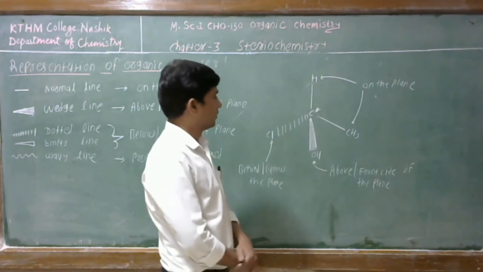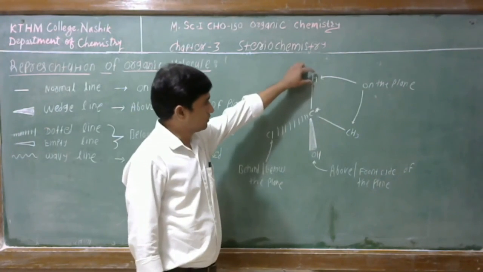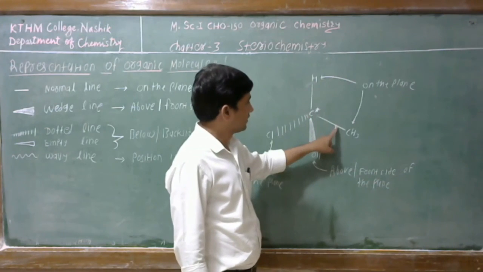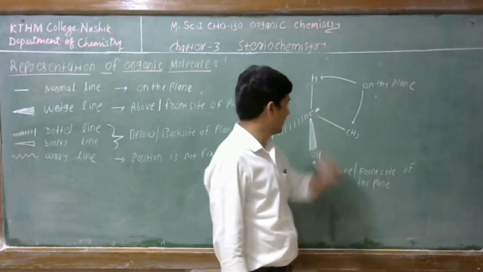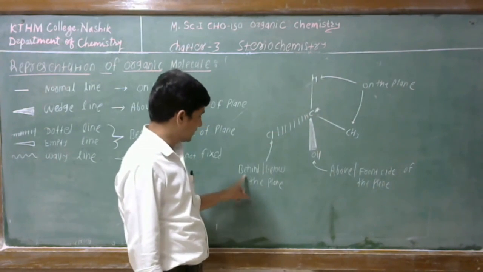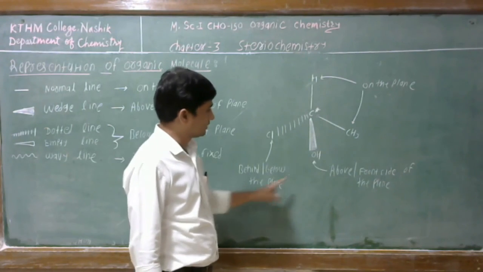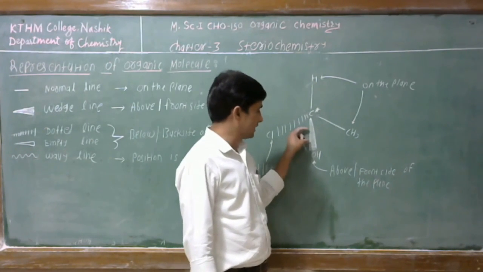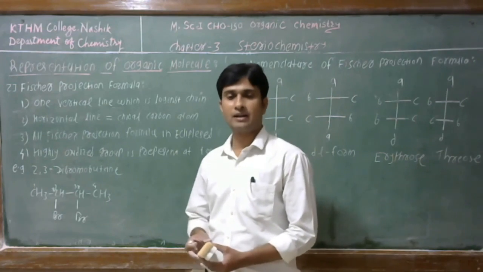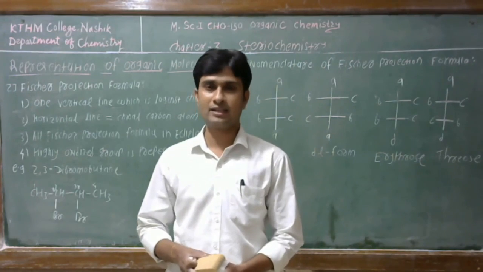So we have to keep in mind always: the groups shown by the normal line are on the plane, the groups shown by the dotted line are behind the plane or below the plane, and the groups shown by the wedge line are above the plane or in front of the plane. The remaining part of this chapter will be discussed in the next lecture. Thank you.